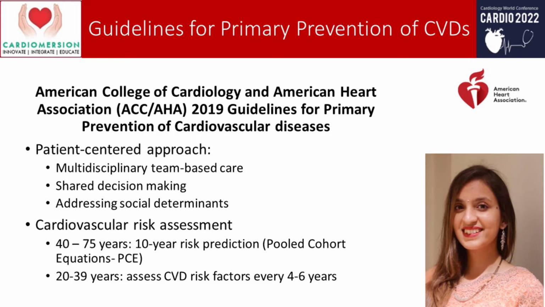Then addressing social determinants. Social determinants are crucial to ensure compliance to our management, both lifestyle management as well as therapeutic management. So that is important to address. For example, the socioeconomic status of the patient: dietary advice should correspond to the socioeconomic capacity of the patient. Or if we are advising physical activity, as we discussed, they might not have a park nearby. So the presence of an enabling environment should be discussed while giving this management.